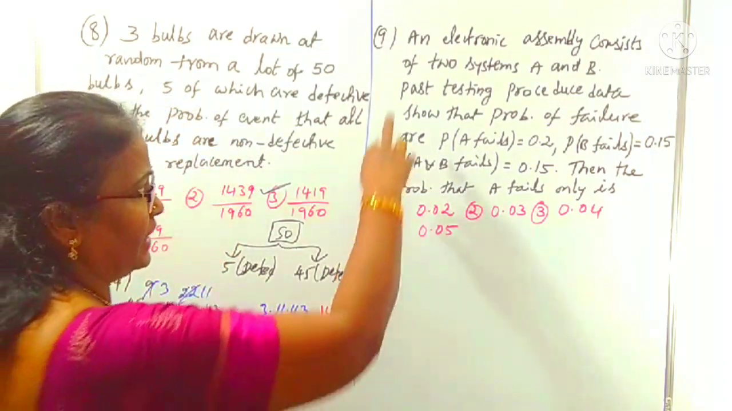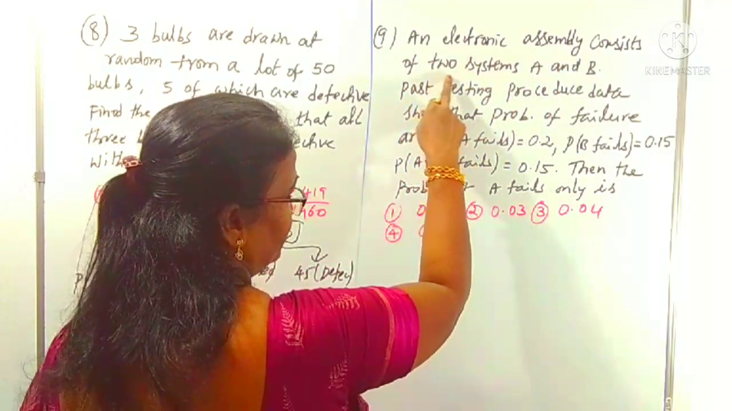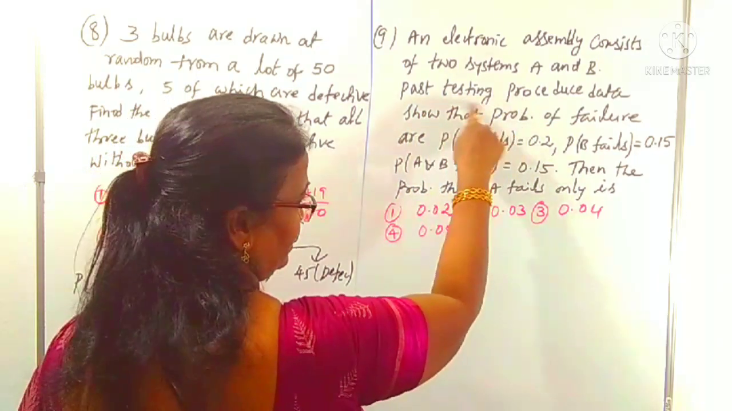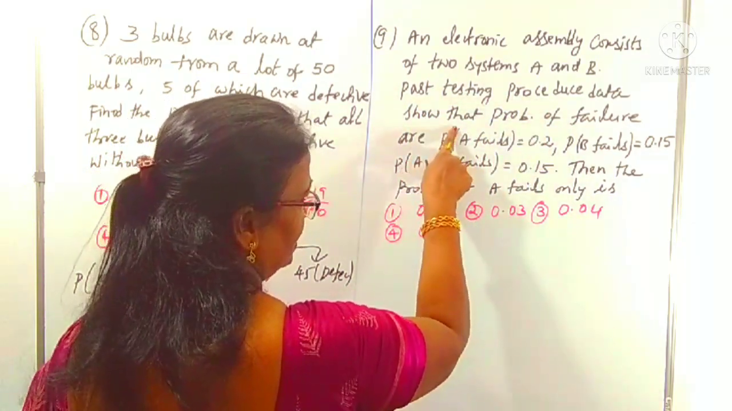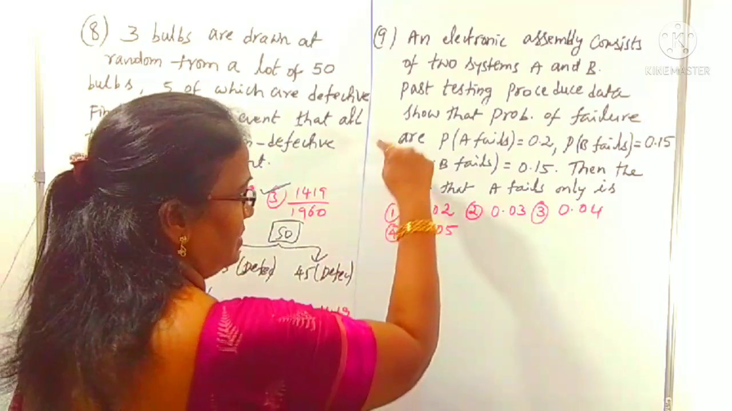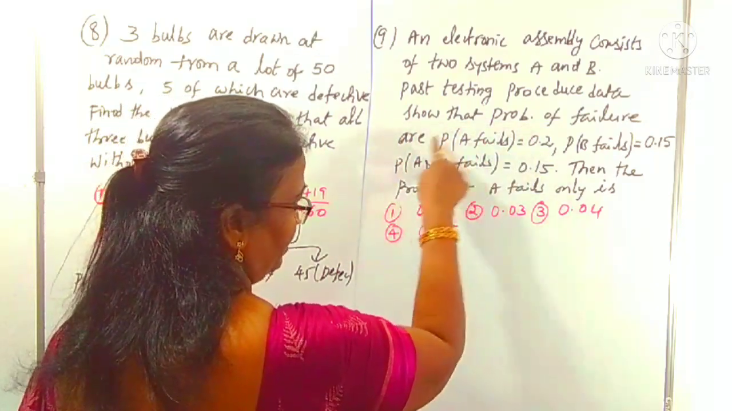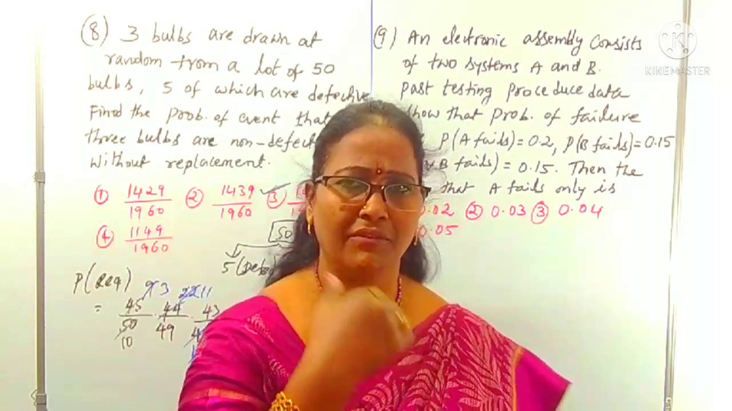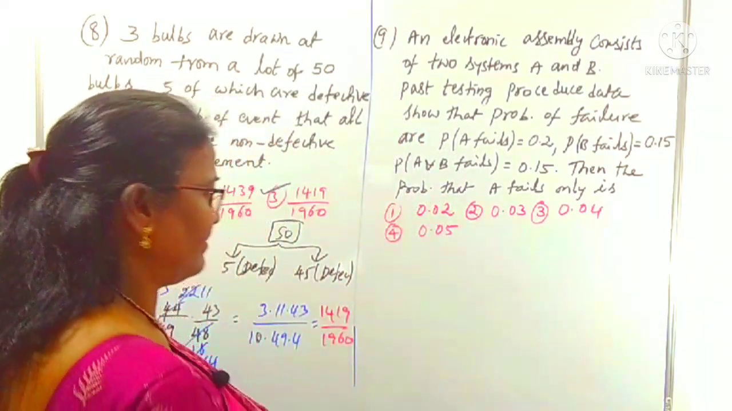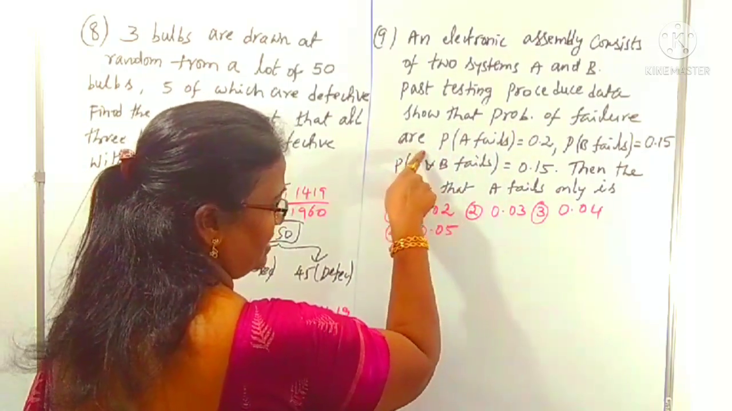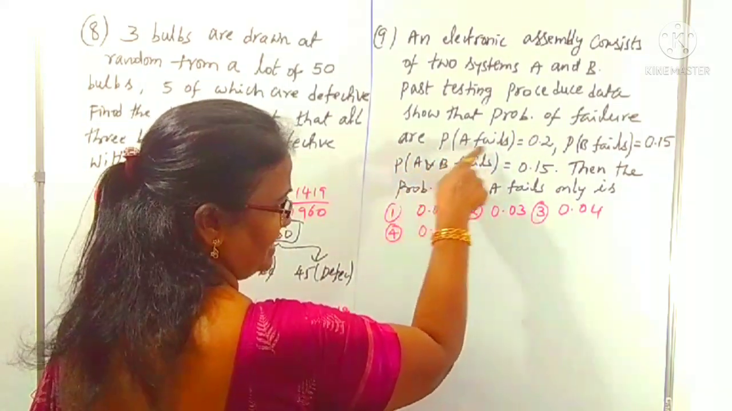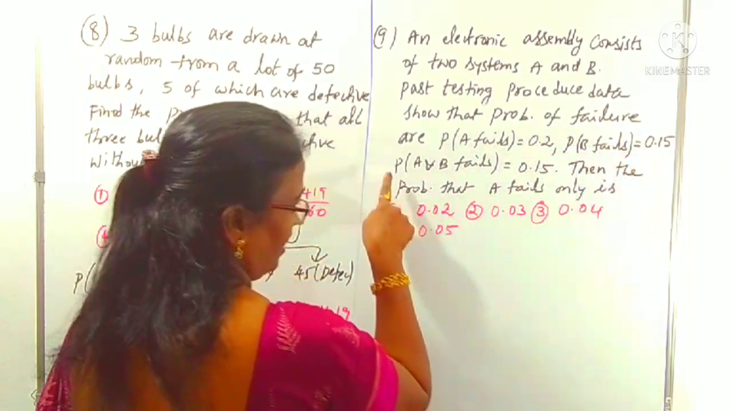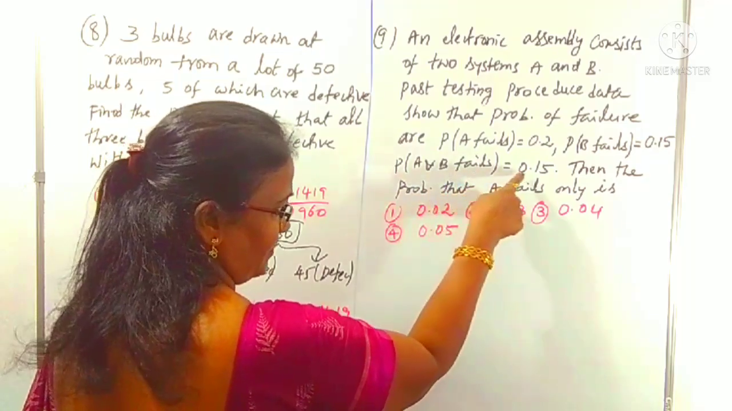An electronic assembly consists of 2 systems, A and B. By testing those 2 machines, the produced data show the probability of their failures. Machines generally have some repairs and failures. Okay, that data is given. The probability of A failing is 0.2, the probability of B failing is 0.15, and the probability that A and B both fail is 0.16.